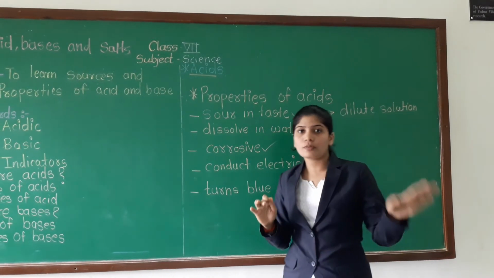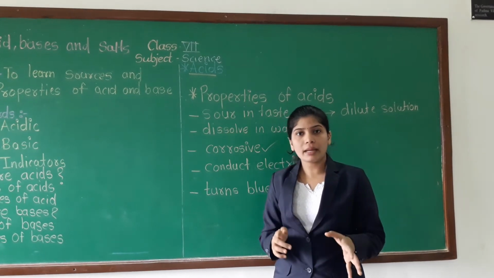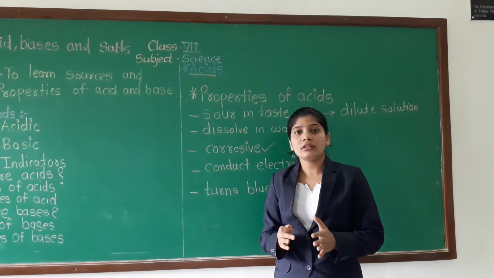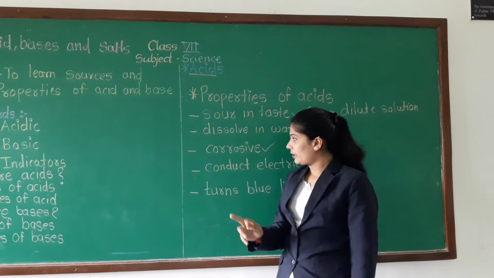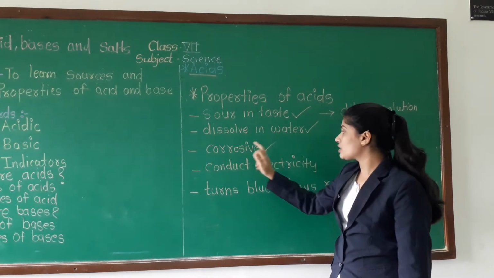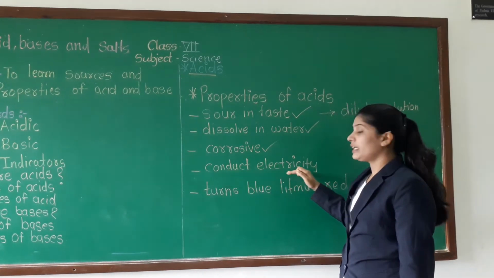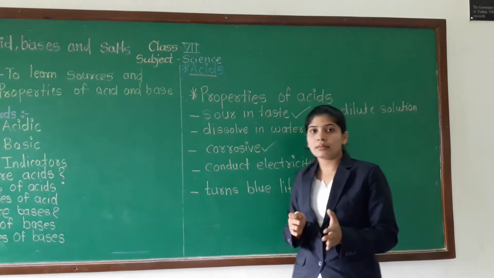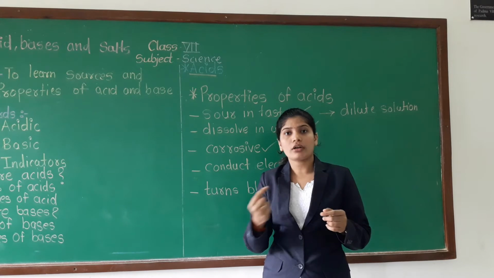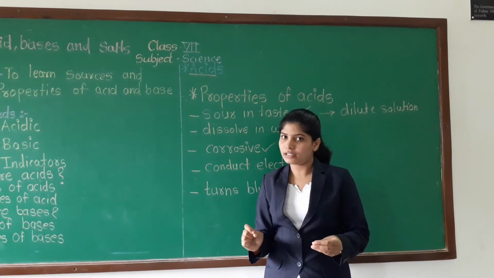Okay. Maybe you have observed our science lab. Whatever the acids are there, whether diluted or concentrated, they are kept in glass containers. Understood the third property of acids? Acids are very corrosive in nature. Next one, acids conduct electricity. Conduct electricity means what? From that acidic solution, electricity or current can pass. Understood? The small properties are there.